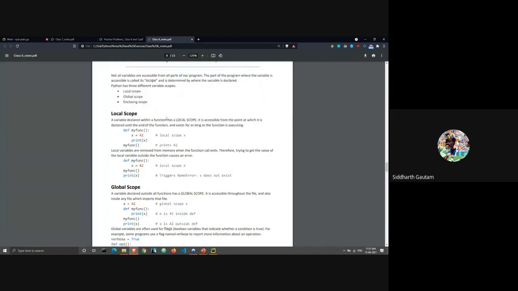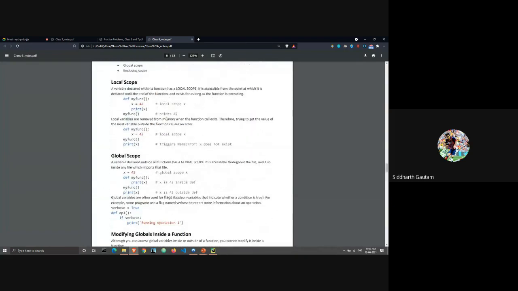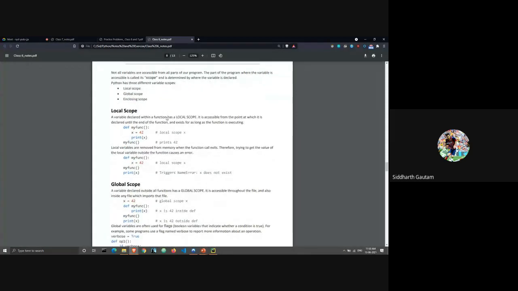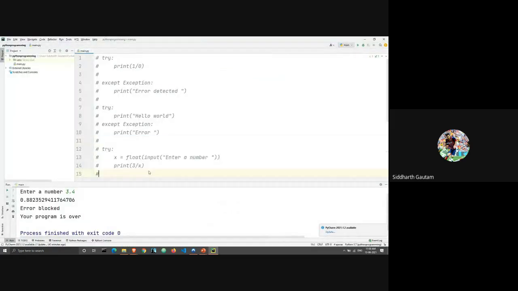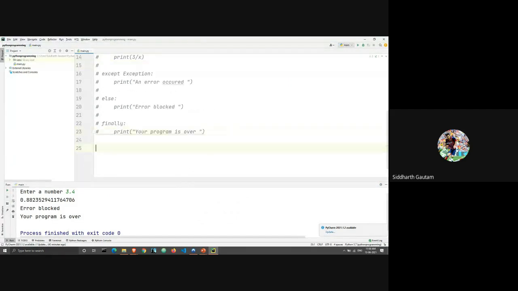There's also an enclosing scope that we will take a look at. First, it's better to learn this through an example. So we will go back to the IDE, and let's say we have a variable x. We have x is equal to 10.